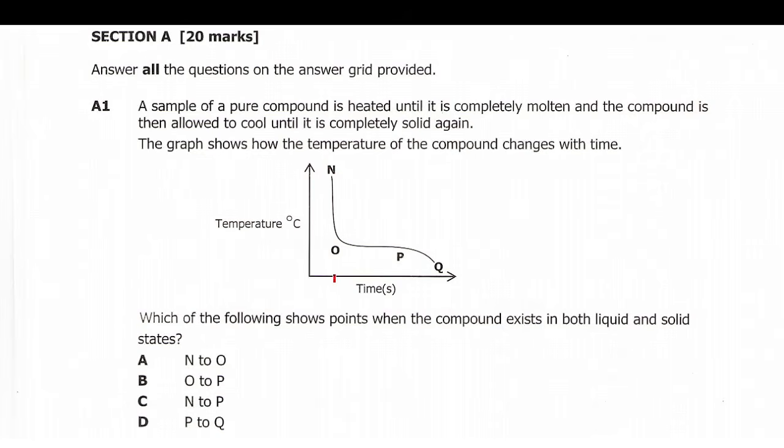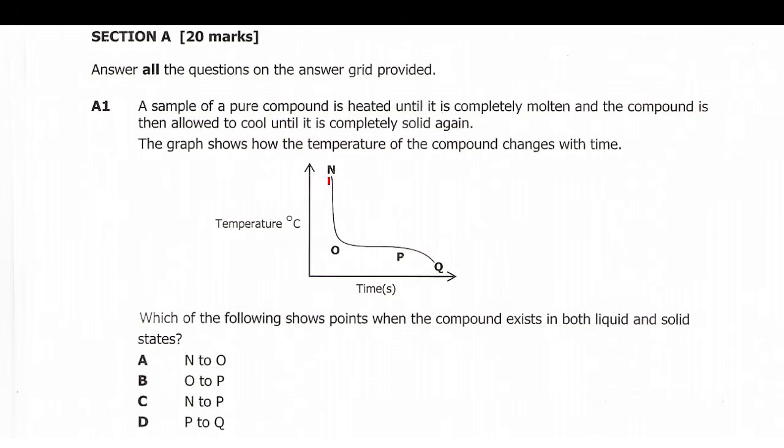As time was passing, the temperature was changing, and this is the graph which is showing that the temperature was decreasing, and then it went constant, and then it started decreasing. So the vertical axis represents temperature in degrees Celsius, and the horizontal axis represents time in seconds. Then the question says, which of the following shows points when the compound exists in both liquid and solid states?